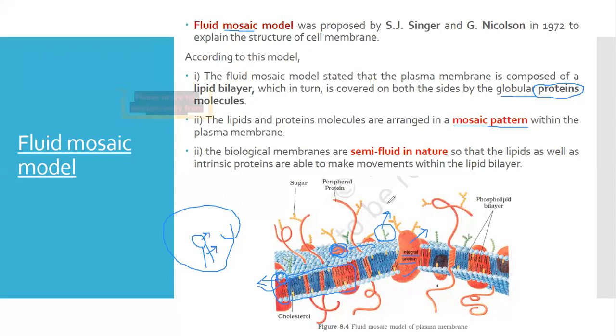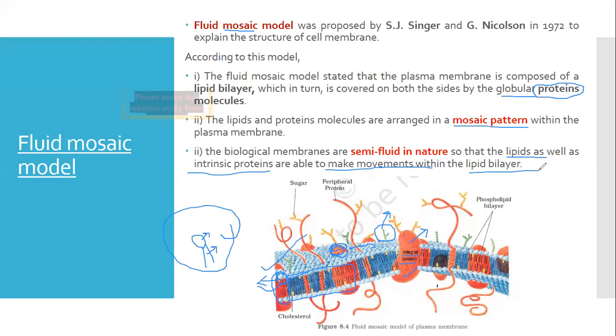Fine. Now, one more thing. This plasma membrane is not static. It is flexible. It is dynamic in nature. What does it mean? It means the plasma membrane shows some movement inside it. So the lipids as well as the intrinsic proteins are able to make certain movements within this lipid bilayer, which gives the plasma membrane its fluid nature.